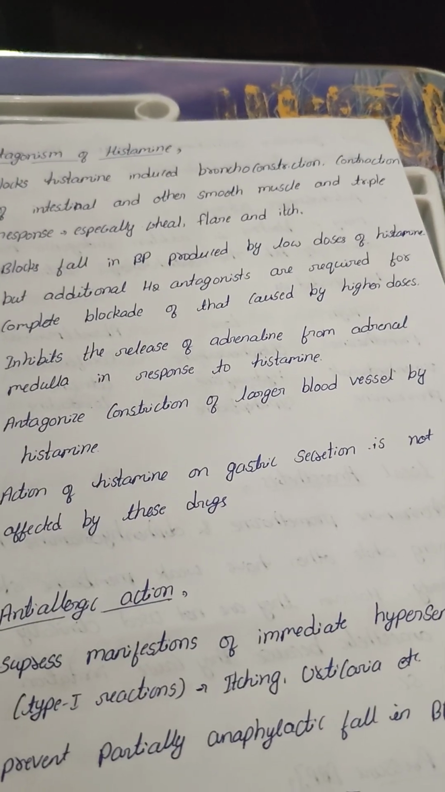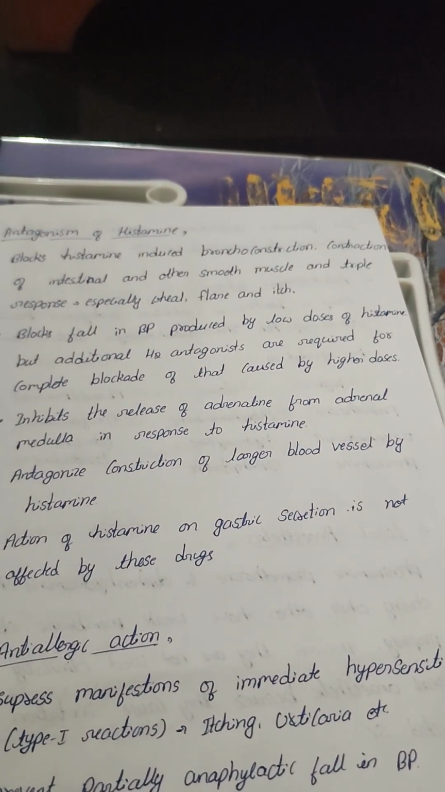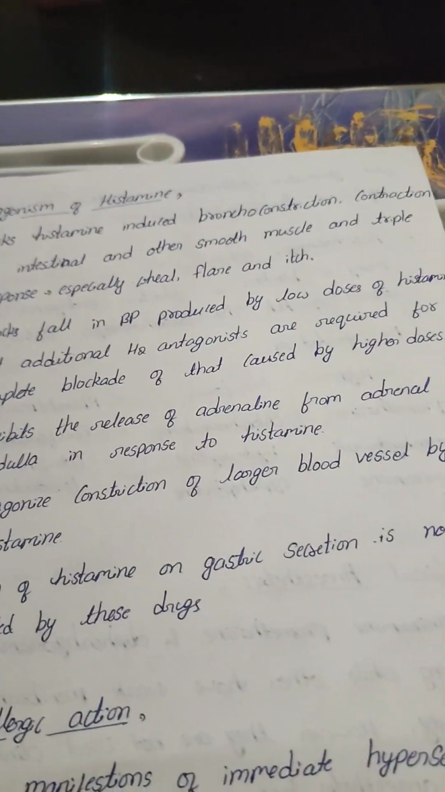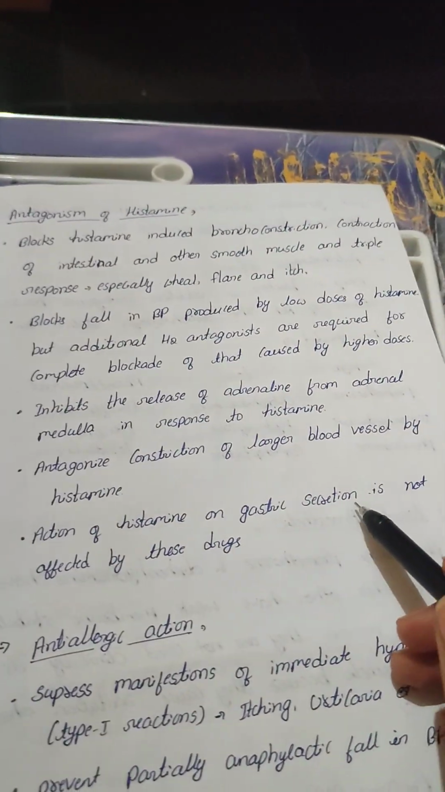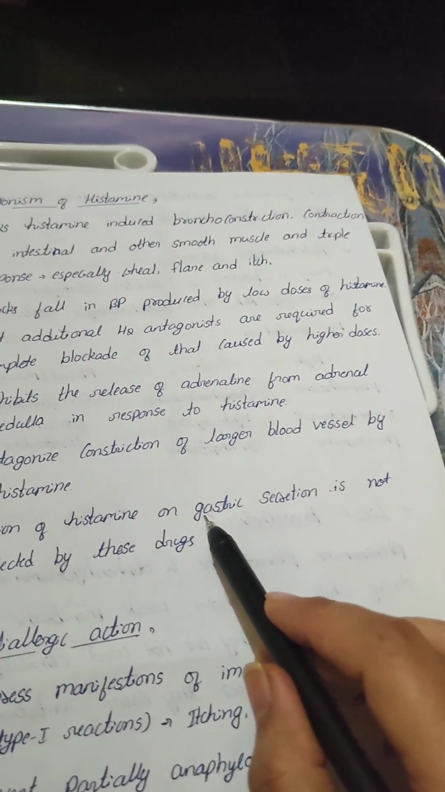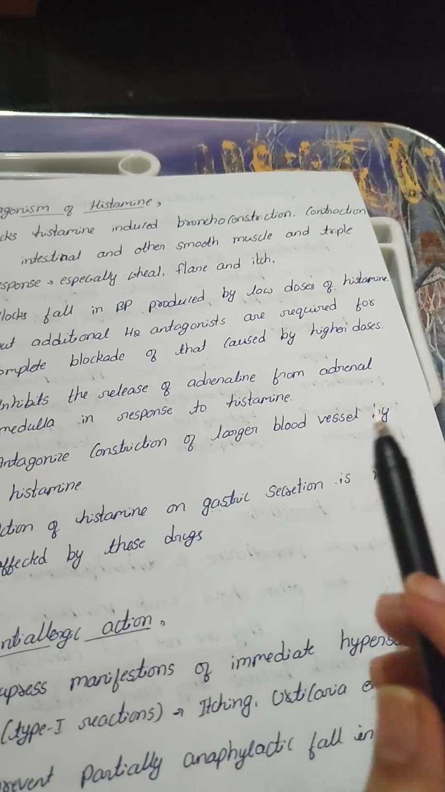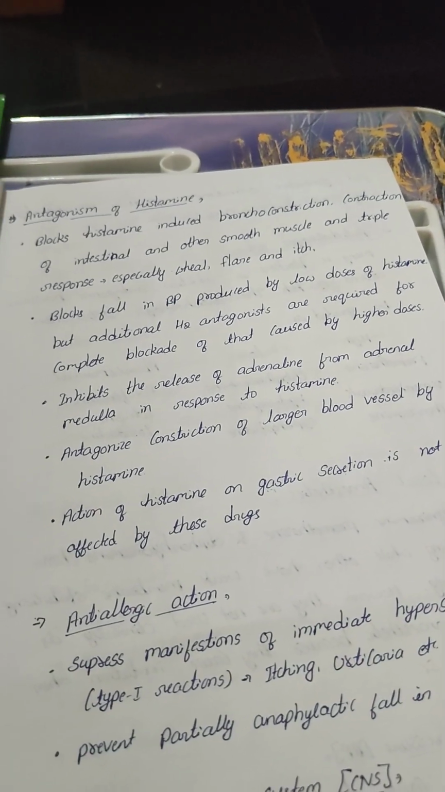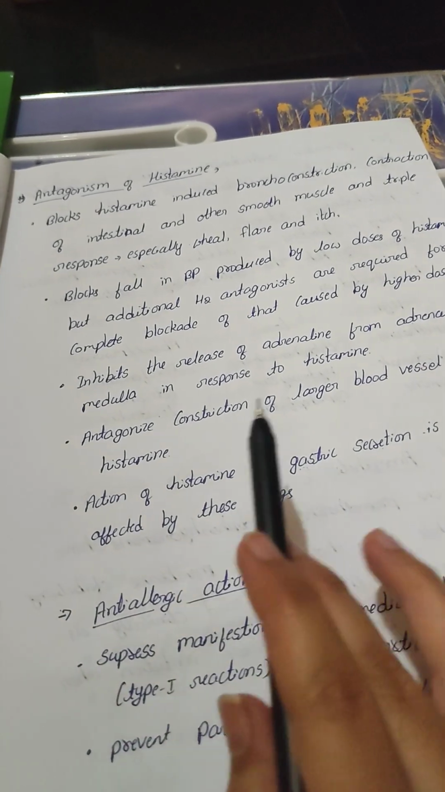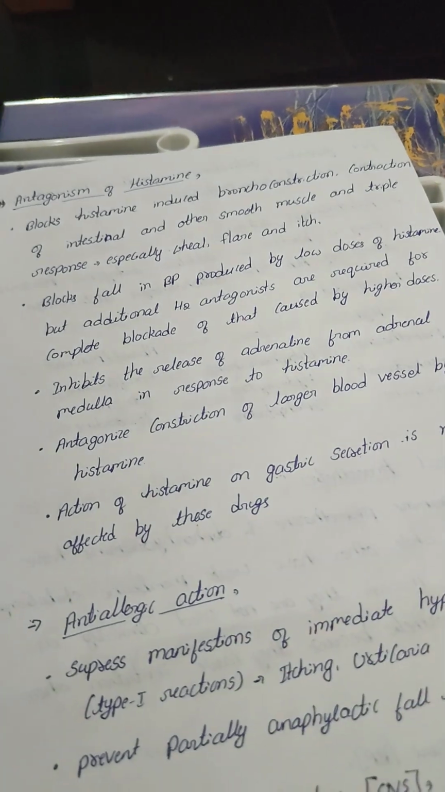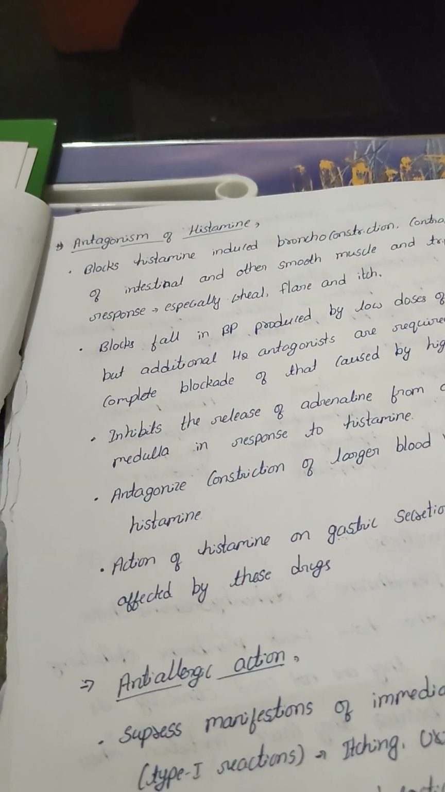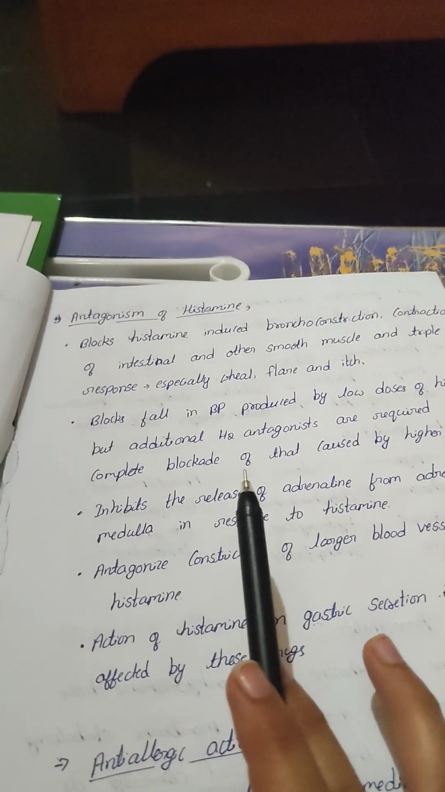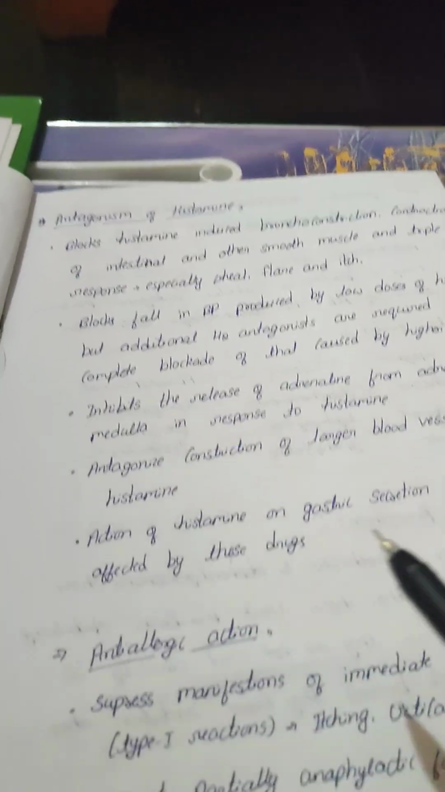The action of histamine on gastric secretion is not affected by these drugs, because gastric acid secretion is produced by H2 receptors. This is H1, so it does not affect gastric acid secretion. All other effects are blocked by the H1 receptor antagonist.